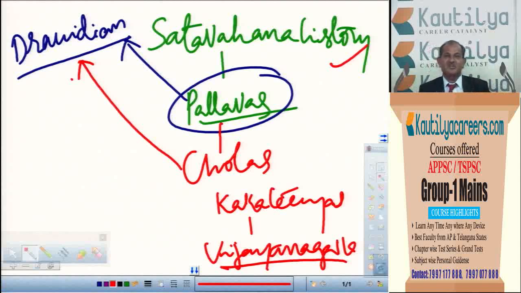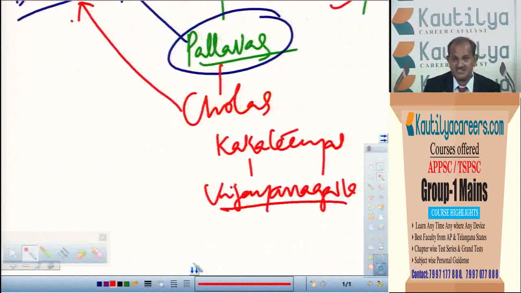As Telugu people, we also give much importance for the Telugu dynasty called Vijayanagara Empire and all. Not Vijayanagara dynasty, I mean to say that Vijayanagara Empire was ruled by 4 dynasties, Sangama, Saluva, Tuluva and Aravidu dynasty. During the time of Tuluva dynasty, especially in the period of Krishnadevaraya, much importance was given for the Telugus. There, Telugu literature was also much developed. Krishnadevaraya himself wrote a book, Amuktamalyada in Telugu, and there were 8 poets in his court called Ashtadiggajas. About Ashtadiggajas also a question can be asked.